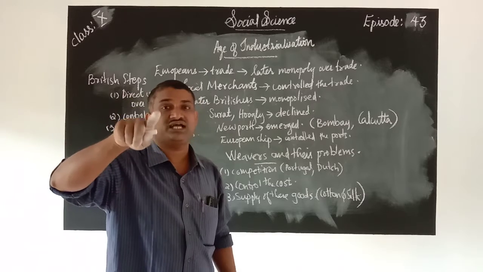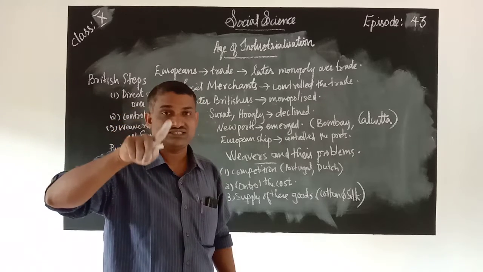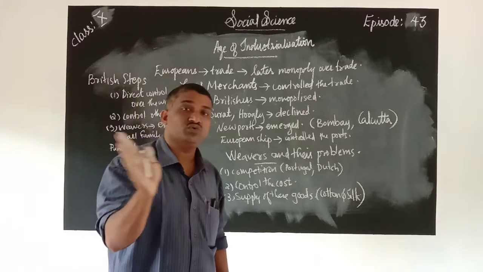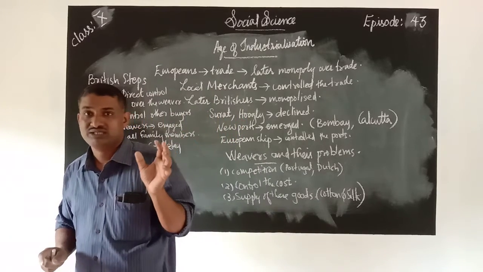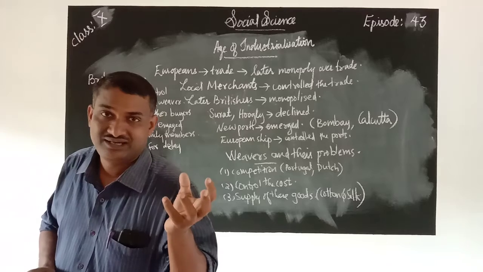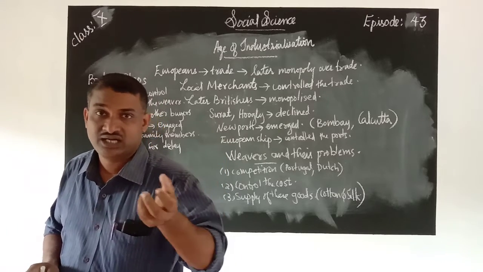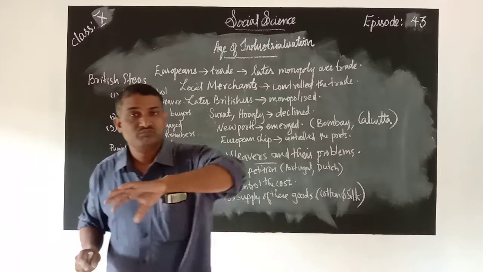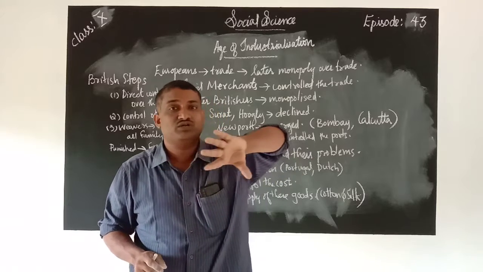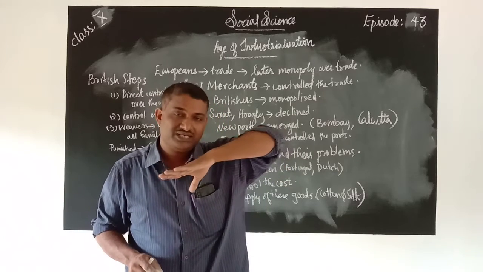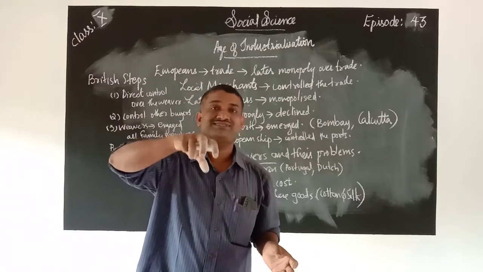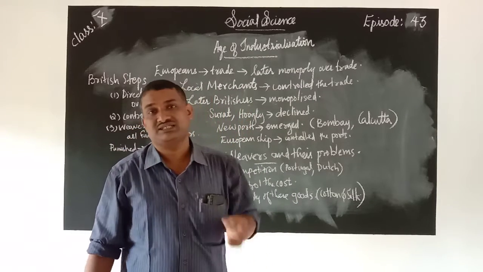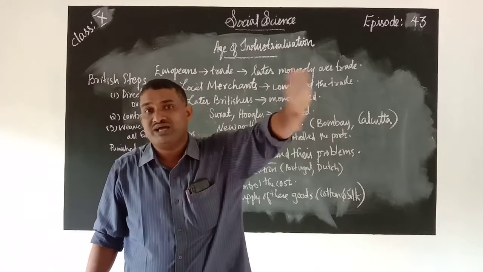At this time, the Britishers decided to remove the influence of these local merchants. They saw that these local merchants were controlling the entire trade in India. So they wanted to remove these local traders from the arena so that they could monopolize the trade. At first they thought to remove them by any means.